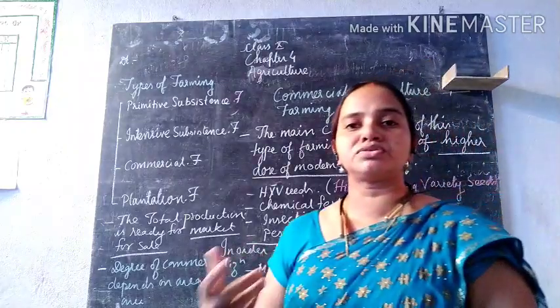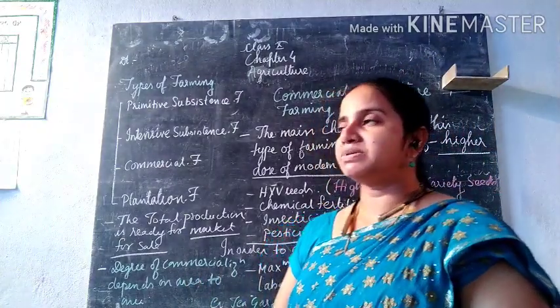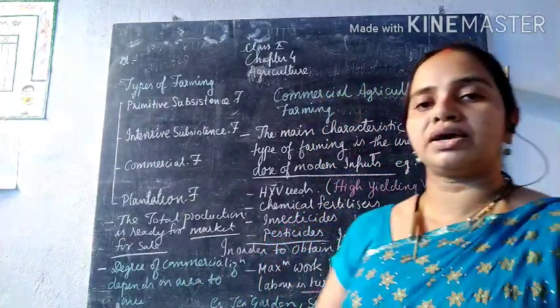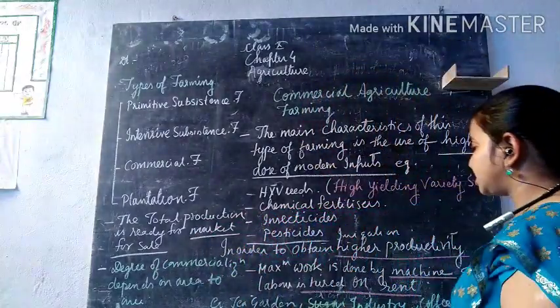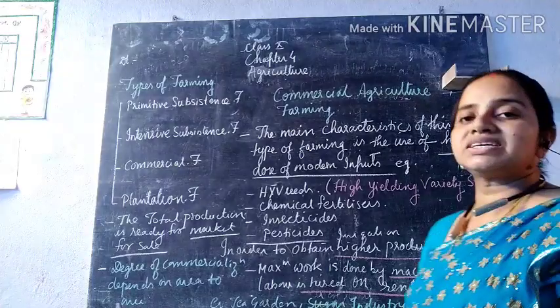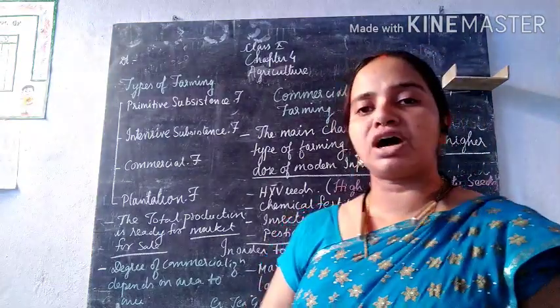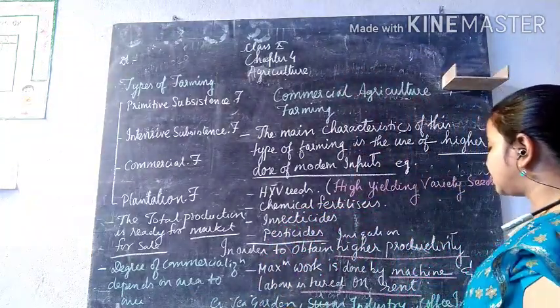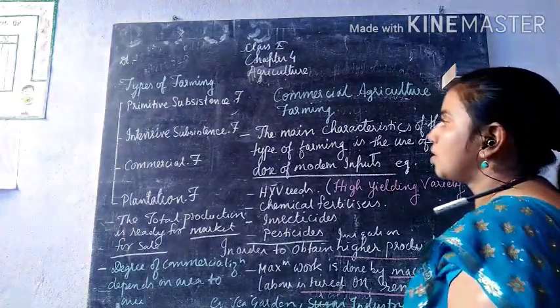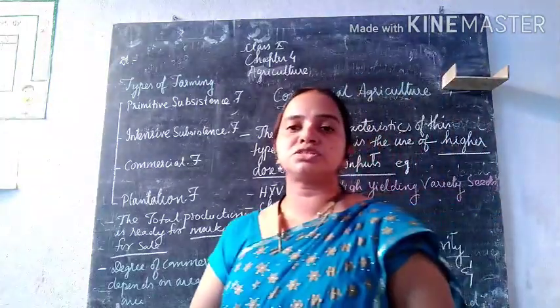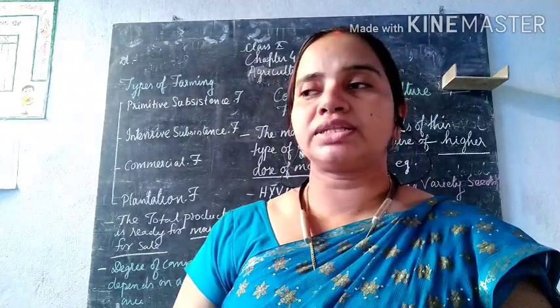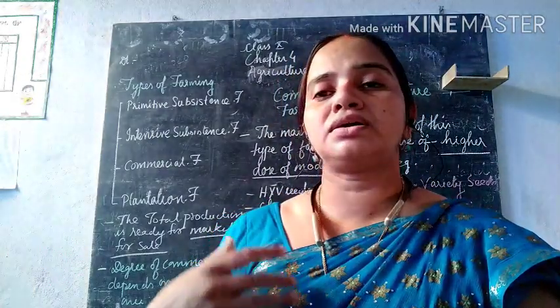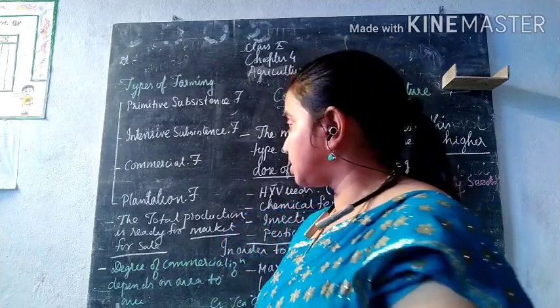Family members alone are not important here; besides them, they also hire different laborers in bulk to cultivate the land. Famous examples of this kind of farming are tea gardens, the sugar industry, and coffee industries. This is basically done for exporting the products outside the country, and in return you get foreign exchange.